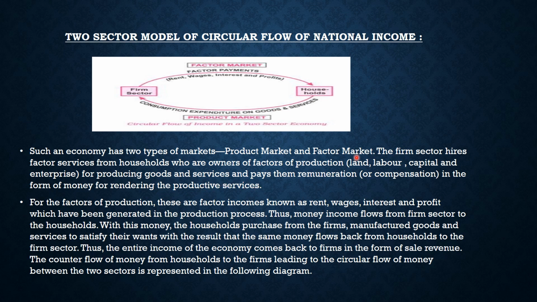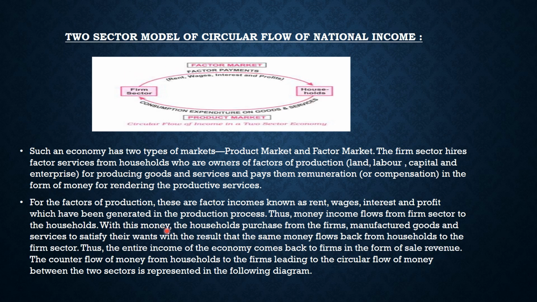That is, to land we are giving rent, labor wages, capital interest and enterprise profit. These are factor incomes known as rent, wages, interest and profit, which have been generated in the production process. Thus, money income flows from the firm sector to the household sector.